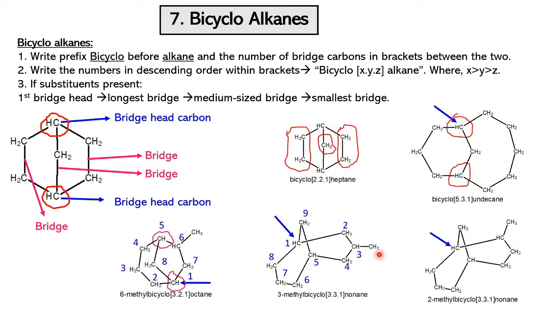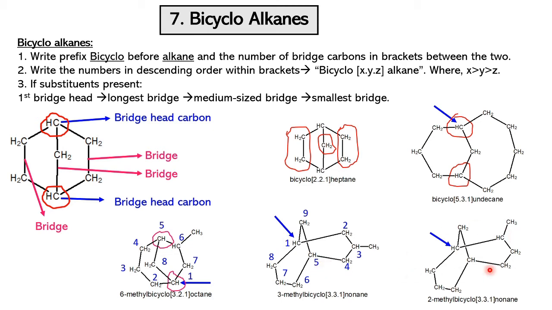And this molecule is similar to this one except for the substituent. So here if you go back to this molecule, you can number from here or here. If you number from here, this methyl gets the third position. Even if you start numbering from this bottom bridgehead, this gets the third position. So you can number from the top bridgehead or bottom bridgehead, both are the same.